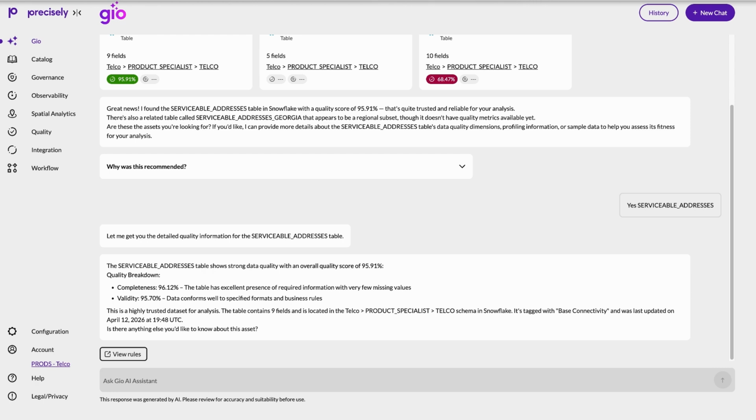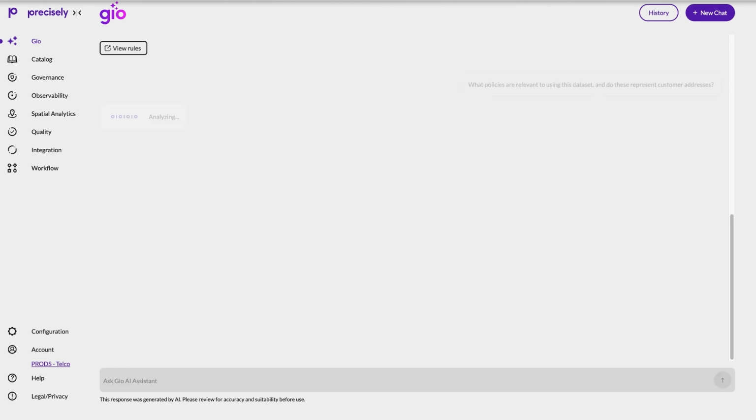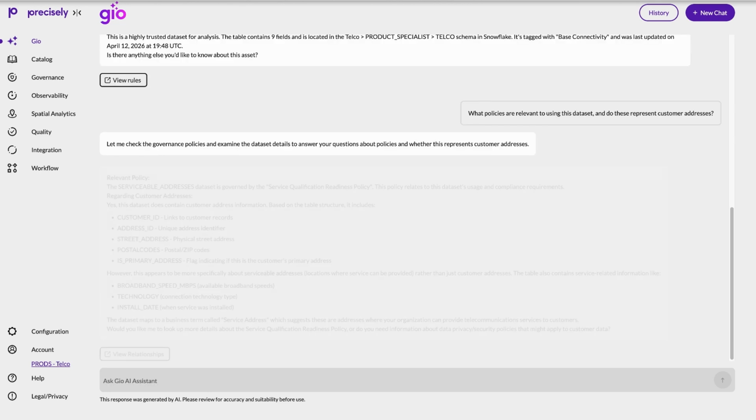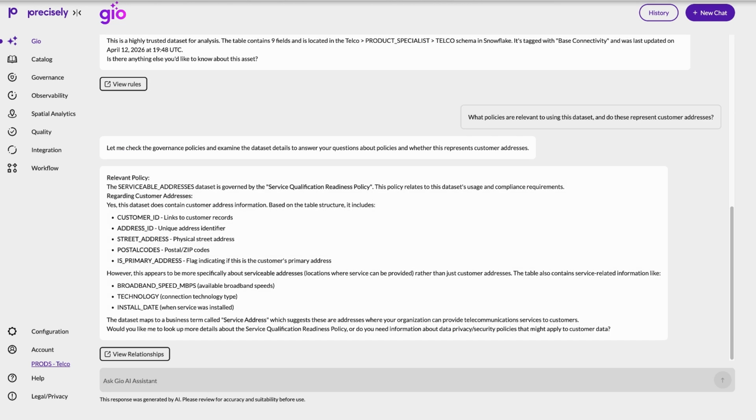Let's get some more context on how this data fits into our business. What policies are relevant to using this data set? And do these represent customer addresses? And Geo surfaces the governance information that's linked to this data set. This is all possible because the Data Integrity Suite's catalog holds governance and quality as first-class citizens alongside your metadata.